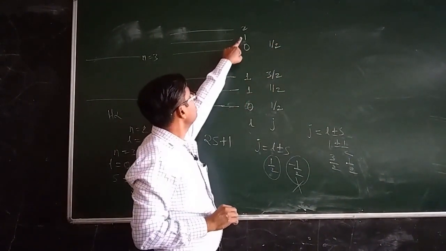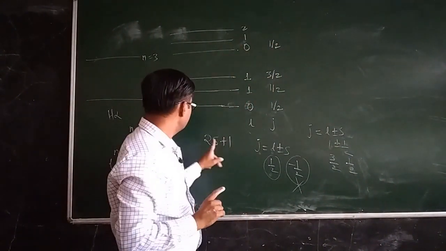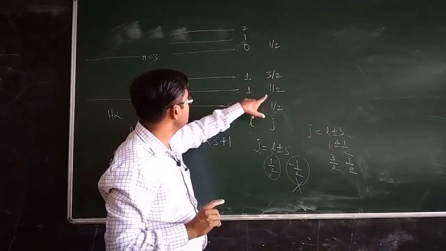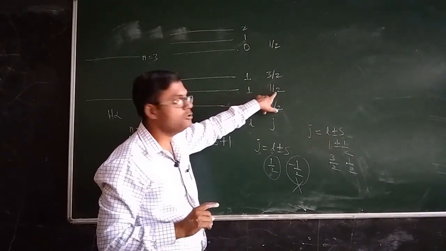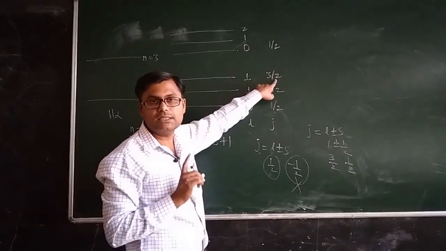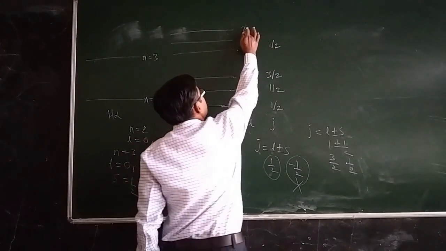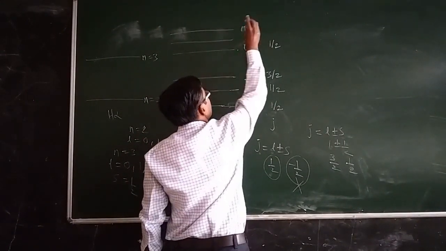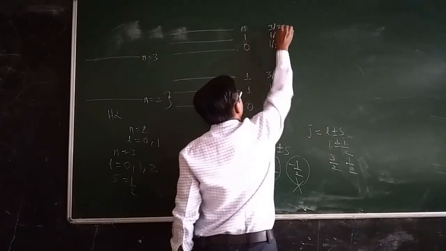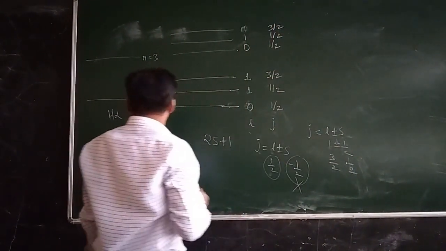L equal to 1, according to the multiplicity factor, will have two energy levels, for which one energy level will be having the value of j equal to 1 by 2 and another energy level will be having a value of j equal to 3 by 2. So actually L equal to 1 will be two states, one having 1 by 2 and another having 3 by 2.